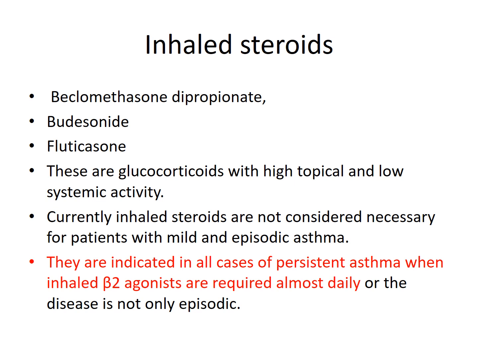Currently inhaled steroids are not considered necessary for patients with mild and episodic asthma. They are indicated in cases of persistent asthma when beta-2 agonists are required almost daily, or when the disease is not only episodic.